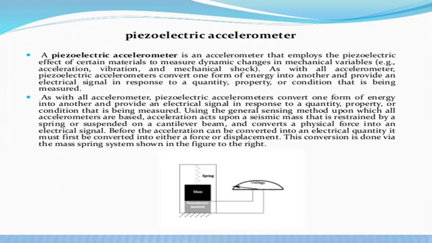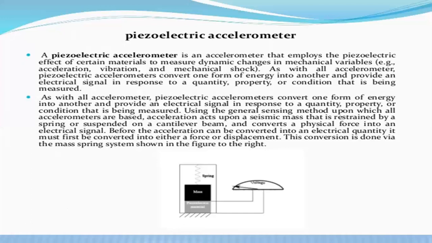As with all accelerometers, piezoelectric accelerometers convert one form of energy into another form and provide an electrical signal in response to a quantity, property, or condition that is being measured. So piezoelectric accelerometers convert one form of energy into another form of energy. That means the energy is transferred.